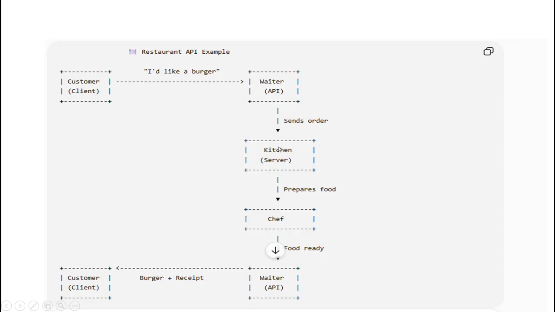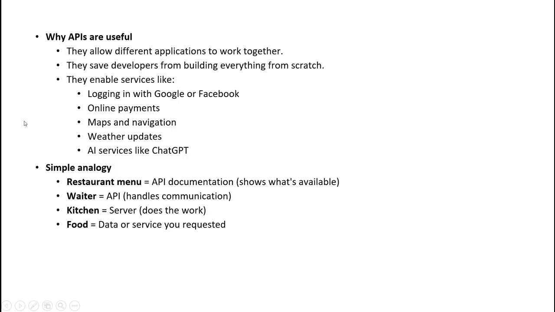Let's go to one example. You can see here, suppose the customer gives the order: I'd like a burger. This is the client who is giving the order. The waiter, the API, sends the order to the kitchen. The kitchen acts like a server. It prepares the food. When the food is ready, it is returned to the waiter and the waiter returns it to the client. This is the restaurant example of an API.